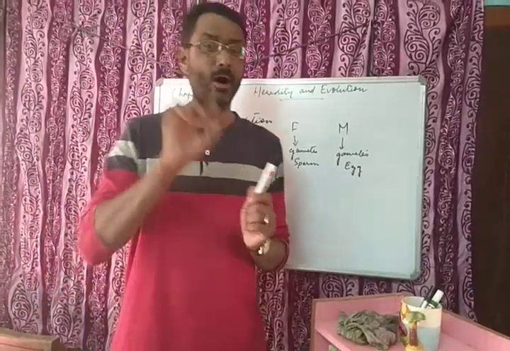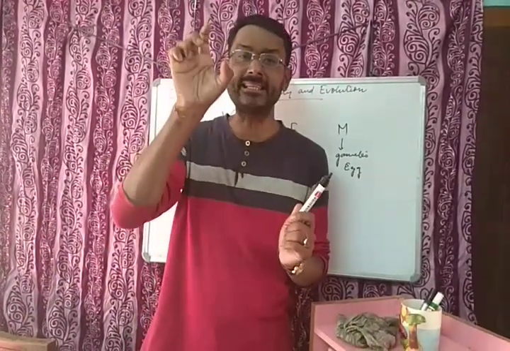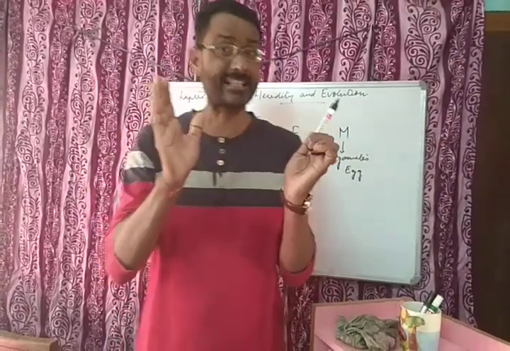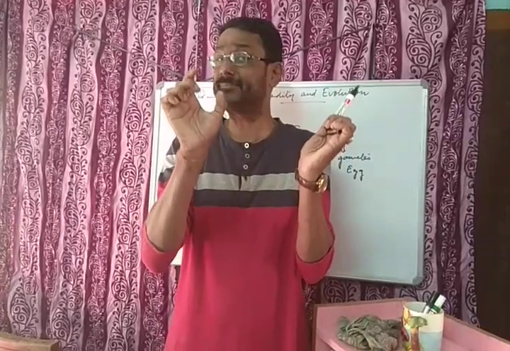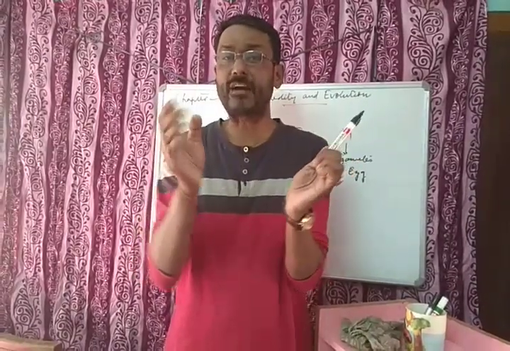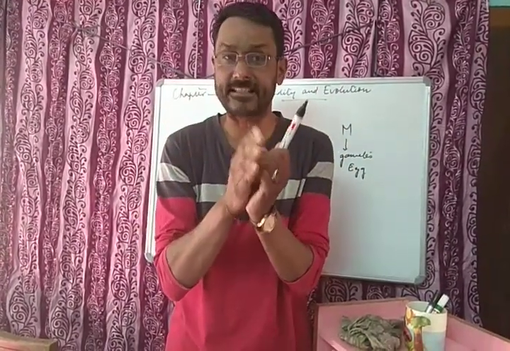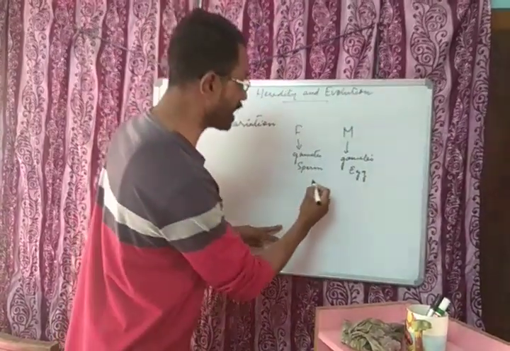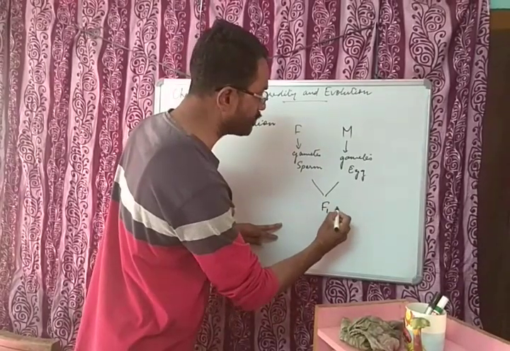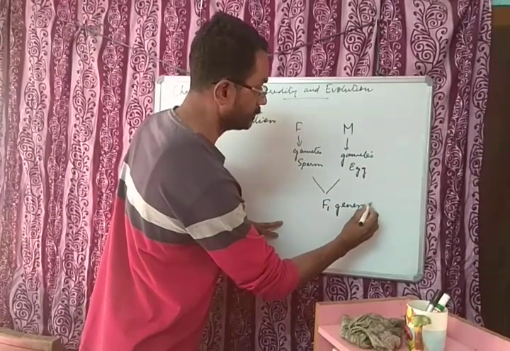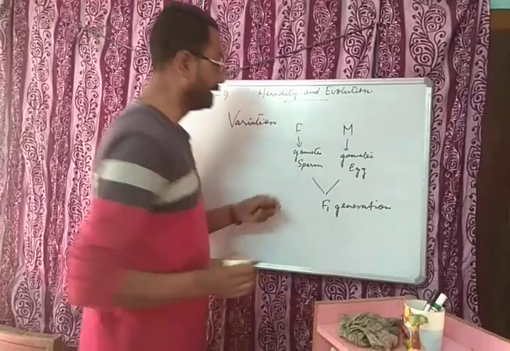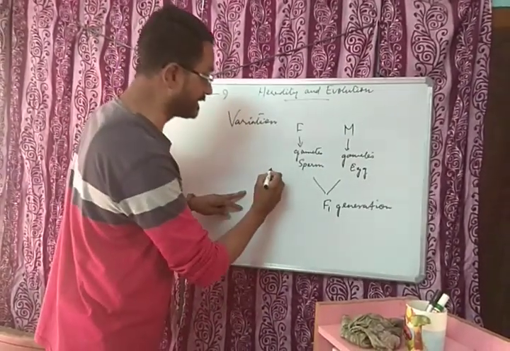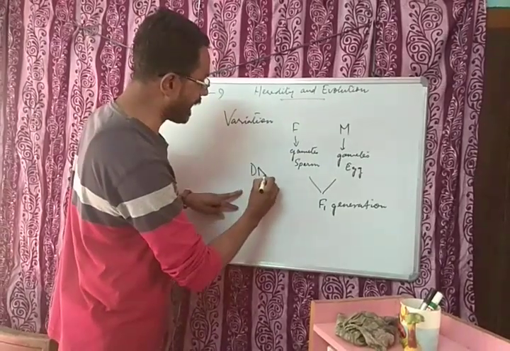Got it? Now, what is there in the gamete which gets transferred? That is the important thing. The gamete has something in it which is transferred. Both the gametes get reunited and lead to the formation of the F1 generation. The thing that is present in both the gametes is called DNA.